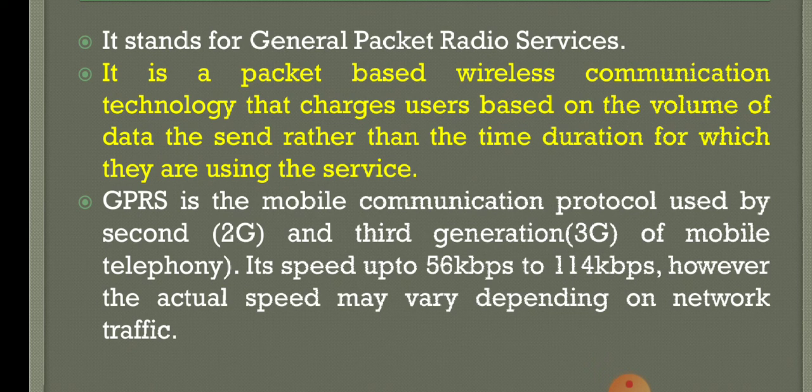GPRS is a mobile communication protocol used by second generation and third generation mobile telephony. Its speed is 56 kbps to 114 kbps. However, the actual speed may vary depending upon the network traffic. GPRS, General Packet Radio Service, is packet based. Initially, we didn't have packet based wireless communication.